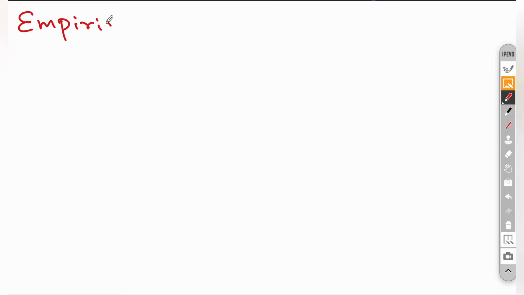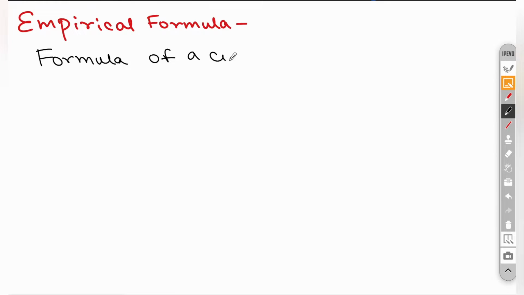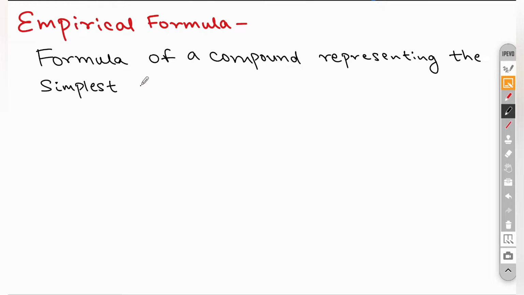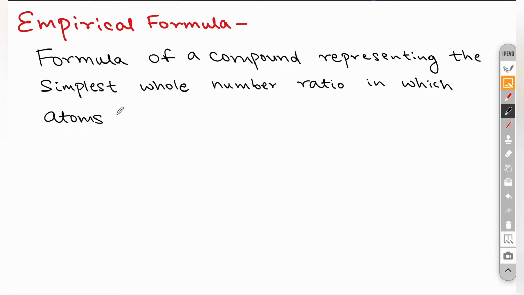We are going to discuss empirical formula. So, empirical formula is the formula of a compound representing the simplest whole number ratio in which atoms combine to form the molecule.